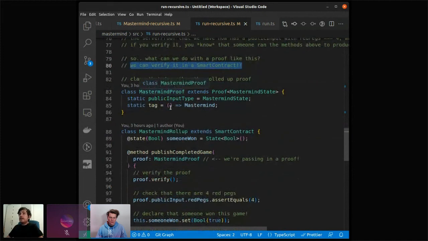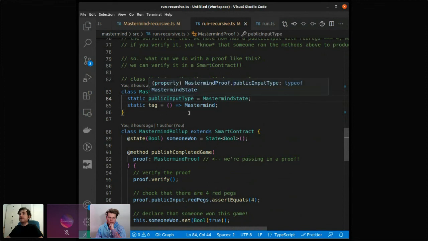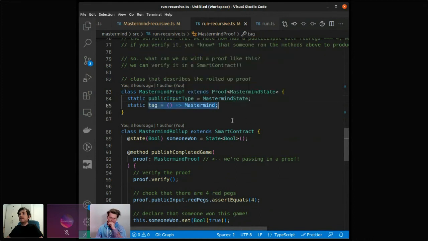In this case, we actually have to create a custom class that describes this kind of proof. So we have to give it a type. That's the public input type. This is for TypeScript, and this is for runtime. We have to specify it twice because we can't magically read the runtime object off of the type. Okay, so we have a public input type, both of which are Mastermind state. And we have to give it a tag.